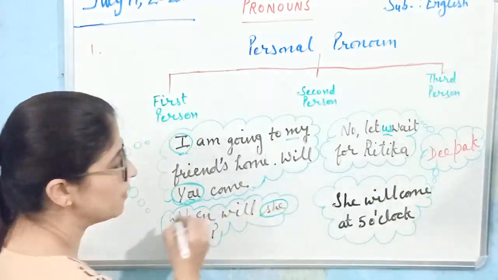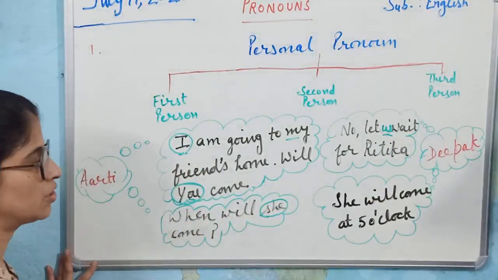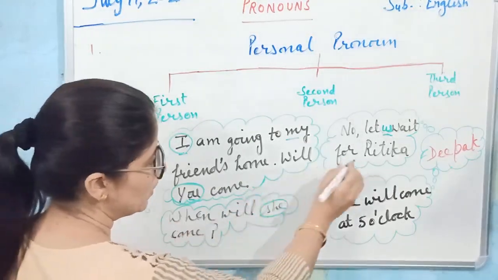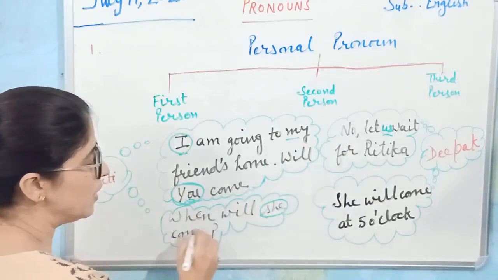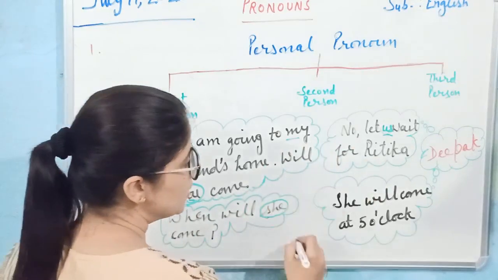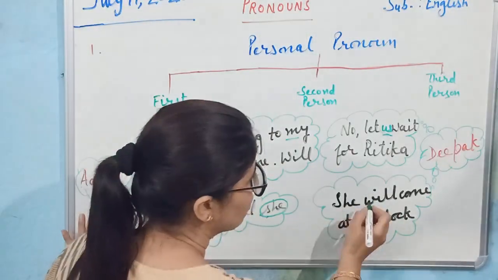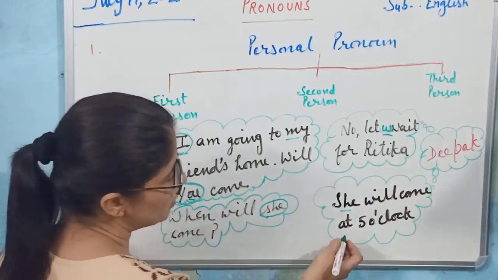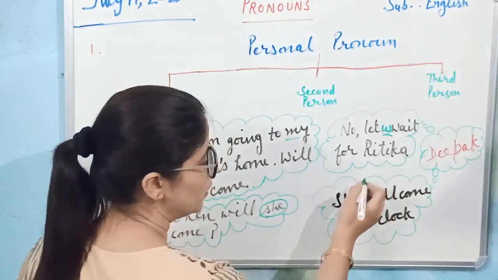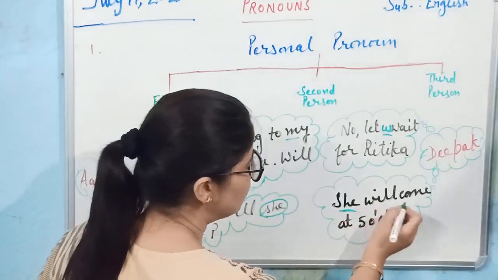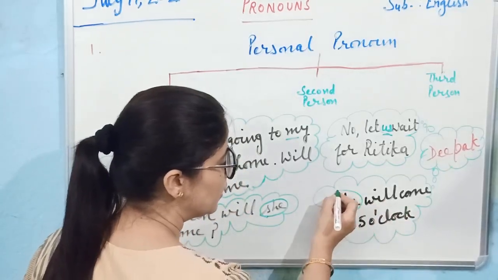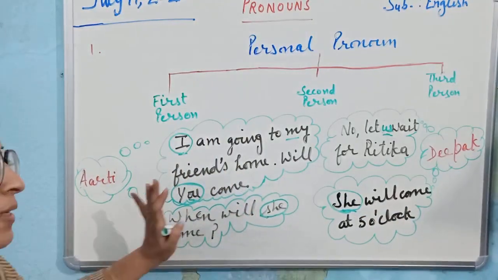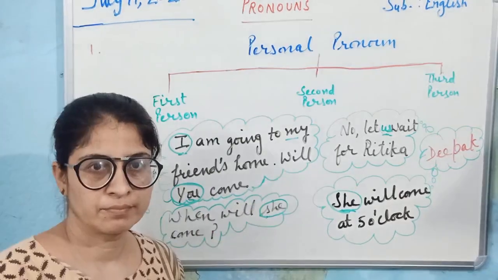Ritika is the third person here. For the third person, she has used "she." When will she come? She wants to know when Ritika will come. In place of Ritika, she has used "she." Now Deepak is answering, "She will come at 5 o'clock." Again third person for Deepak also, as she is not present at the moment. So he is using "she" in place of Ritika. She again is the third person. The third person is the person about whom the speaker and the listener are talking.